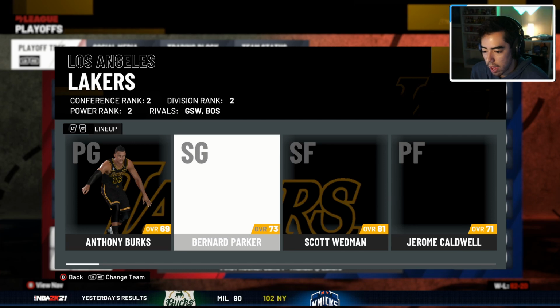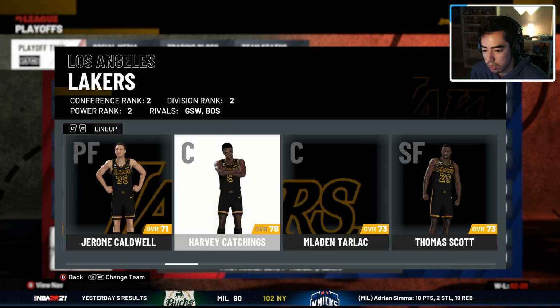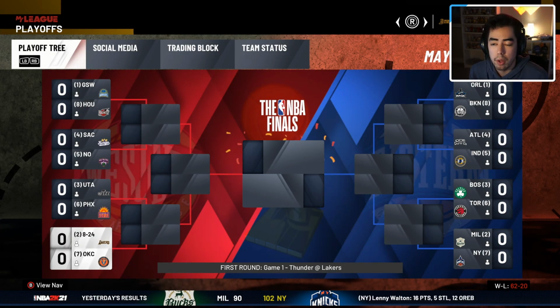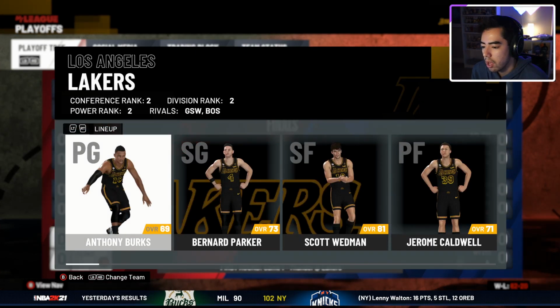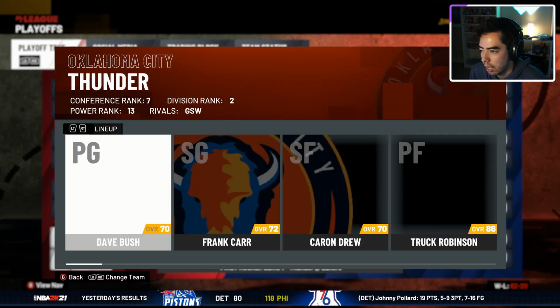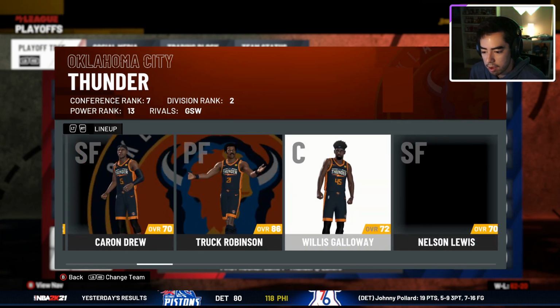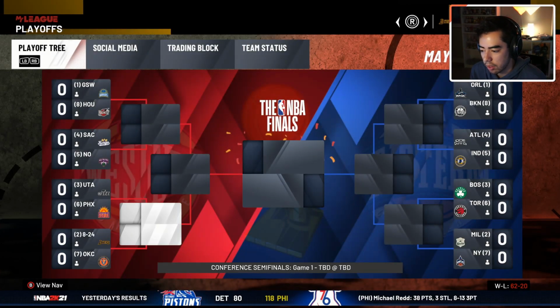The Lakers have, let's see, Scott Wedman and Harvey Catchings. So somehow they got 2 players. I don't know how that happened, but they got 2 players. They must have made a trade or something. And then the Thunder, they have Chuck Robinson, and they are the 7th seed.